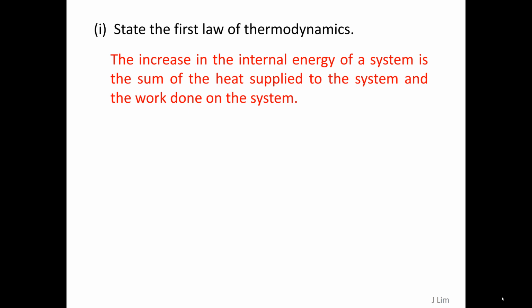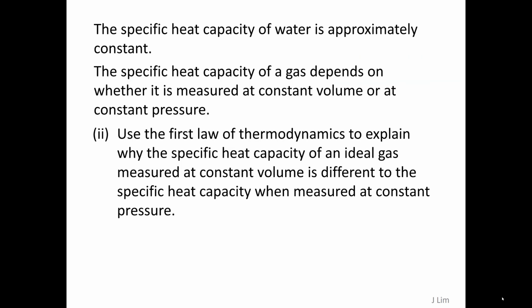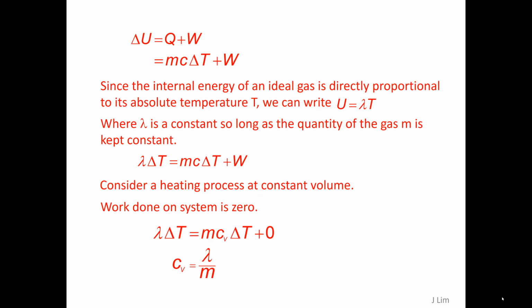The first law of thermodynamics states that the increase in the internal energy of a system is the sum of the heat supplied to the system and the work done on the system. Since the internal energy of an ideal gas is directly proportional to its absolute temperature, we can write U equals lambda T, where lambda is a constant.